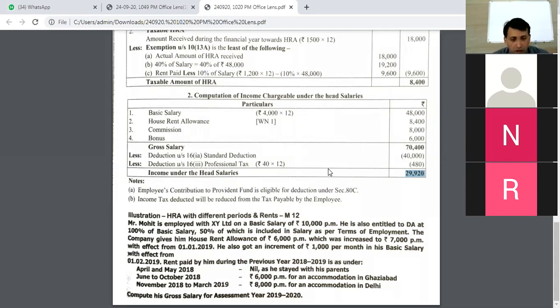Rent paid by him during the previous year is as follows. From April to May, he was staying with his parents, so no rent was paid by him. June to October, he stayed in Ghaziabad, and rent paid was 6,000 per month. Mind you, Ghaziabad is not a metro city. From November till March, he stayed in Delhi, and rent paid was 8,000 rupees per month. What is his gross salary for assessment? That is the question that has been asked. How will you solve this particular problem, or what will be your approach for solving it?